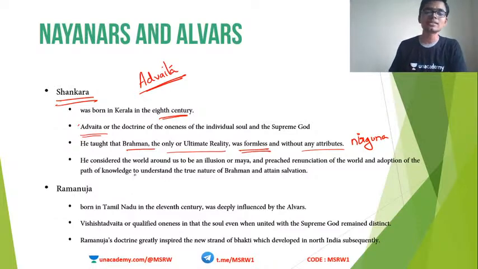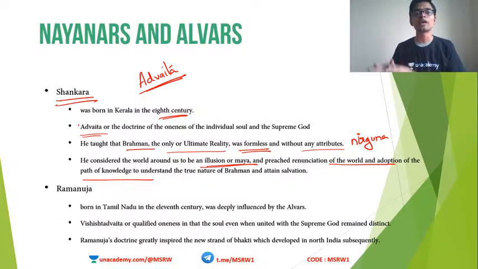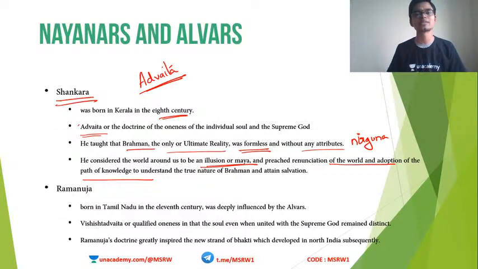And he considered that the world around us is an illusion, or Maya. So everything that is around us is Maya, which means what? He is against materialism. And he preached the renunciation of the world and adoption of the path of knowledge to attain salvation. So he preached renunciation of the world, which means asceticism, for attaining salvation and acquiring true knowledge.